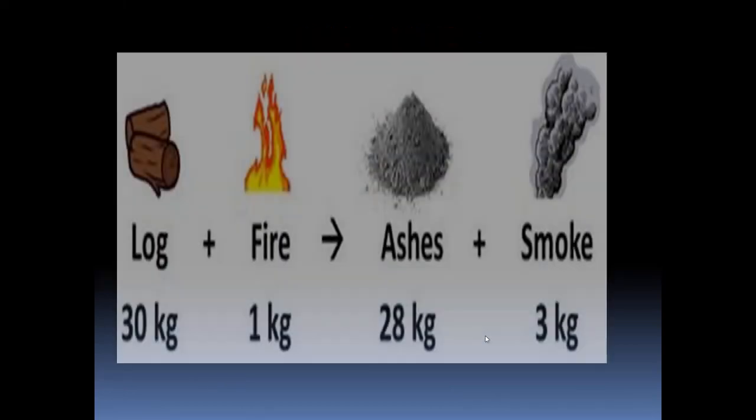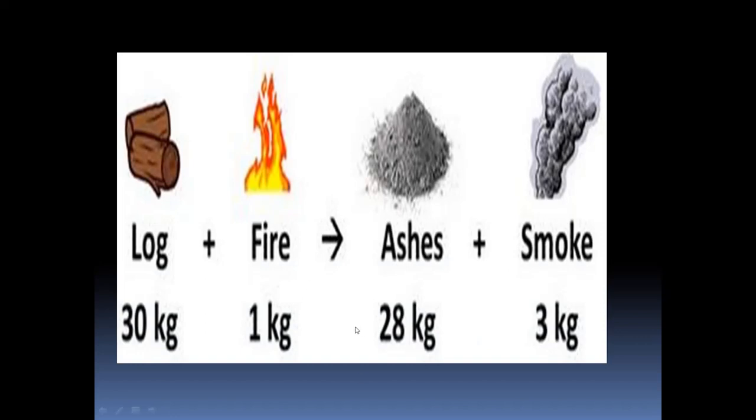Let us move on and understand more about this balanced chemical equation. For example, we have taken 30 kg of wooden log, and the fire is 1 kg. What is the total now? 30 plus 1, 31. And the ash formed is 28 kg and the smoke is 3 kg. For example, 28 plus 3, 31.